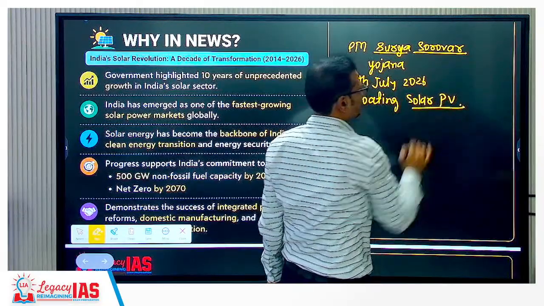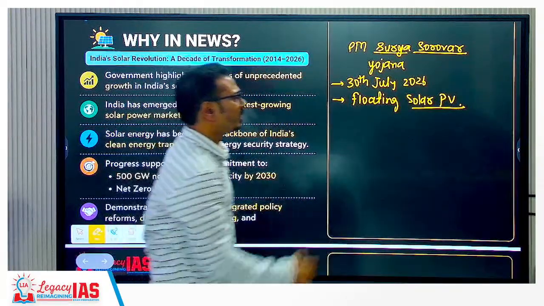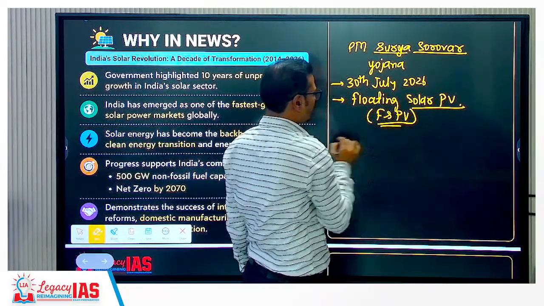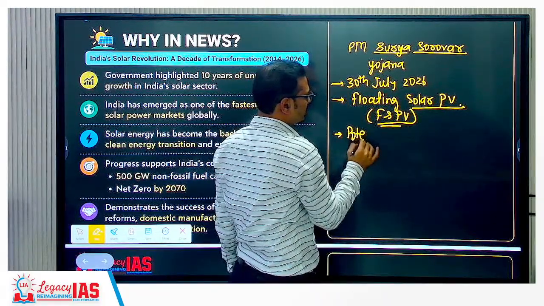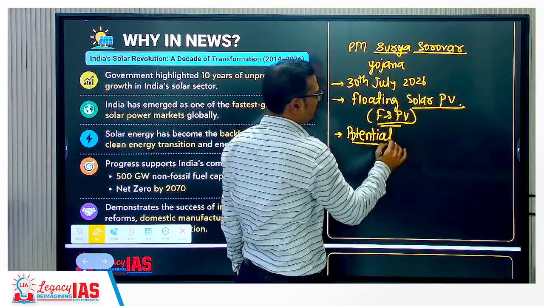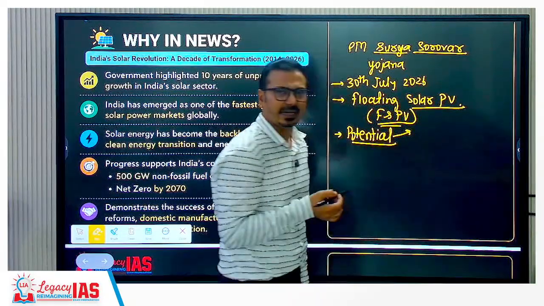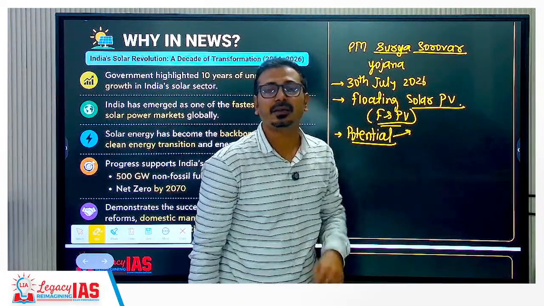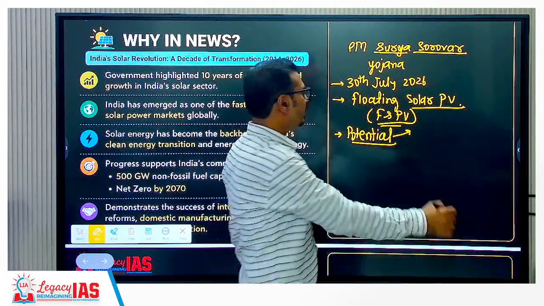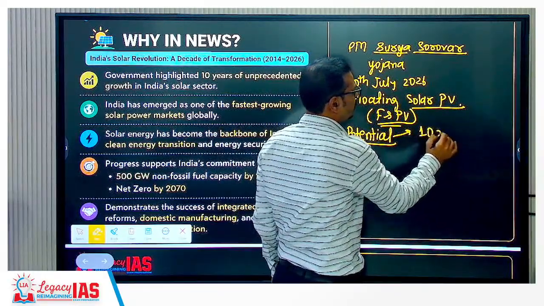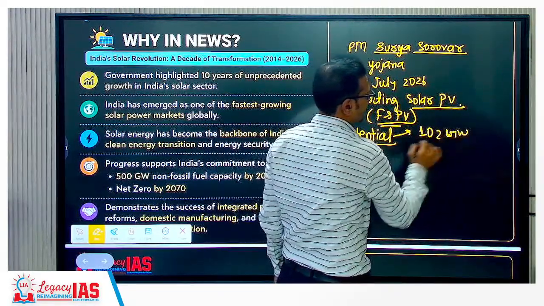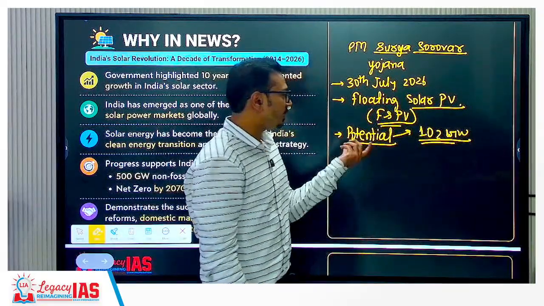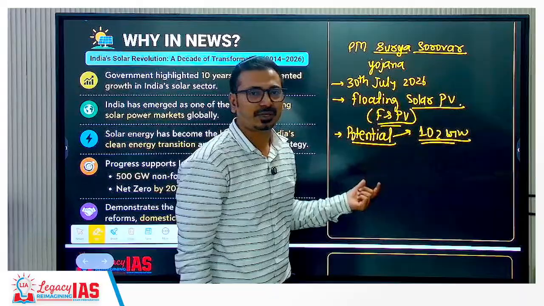Floating solar photovoltaics, the short form is written as FSPV. It has a huge potential in India. You should understand that all the reservoirs and lakes that we have in India, if we have floating solar photovoltaics there, it has so many benefits. In India, we have around 102 gigawatt of potential for floating solar photovoltaics alone, and that's why the government wants to harness this potential.